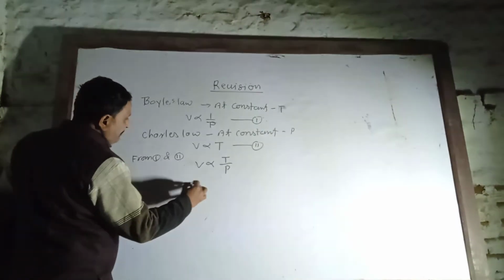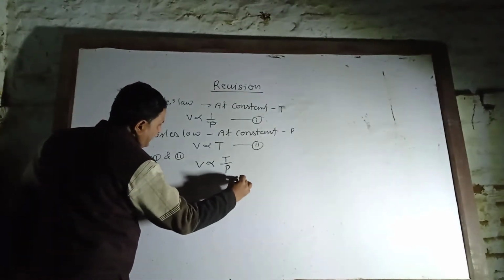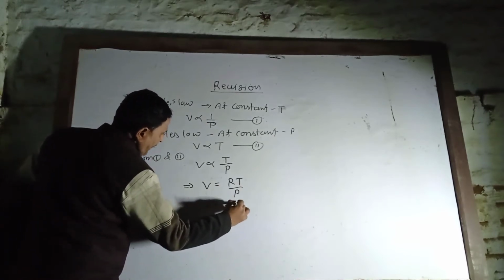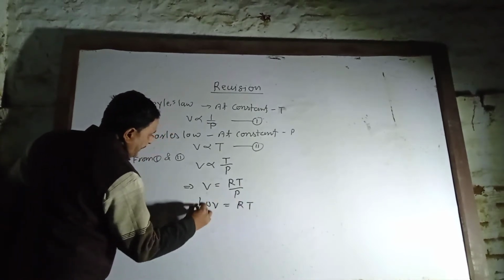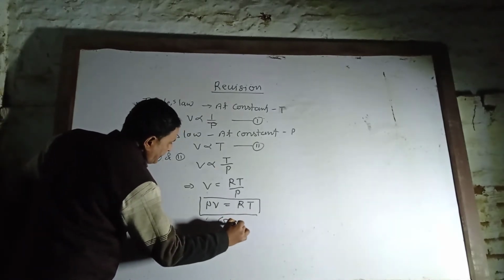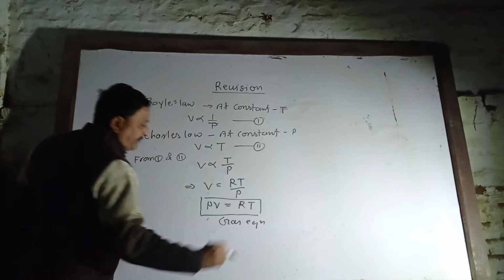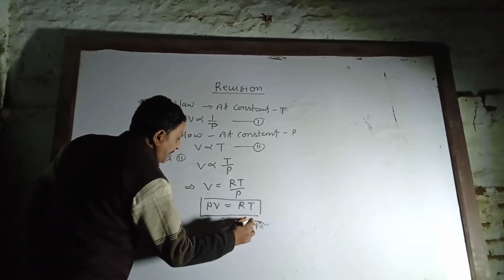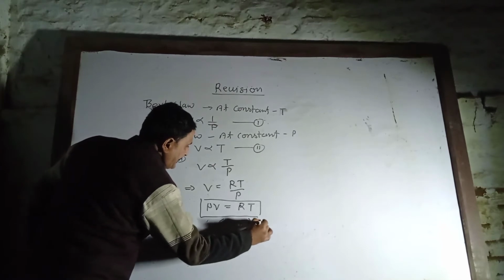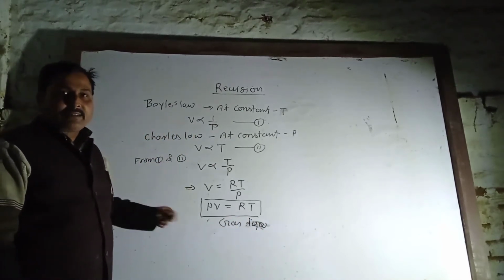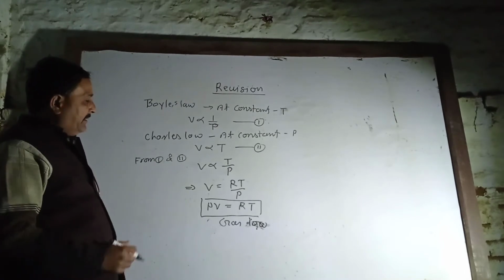Remove the proportionality sign. V is equal to RT by P, where PV is equal to RT. This is called the gas equation, or gas law. It means a law obtained by the combination of Boyle's and Charles' law is known as the gas law.